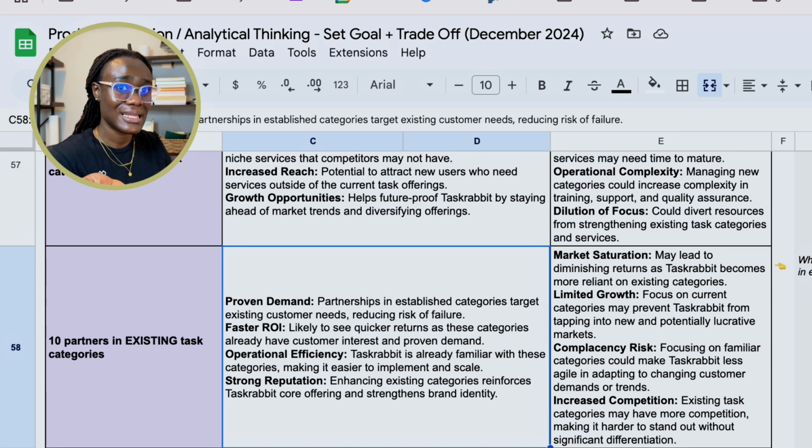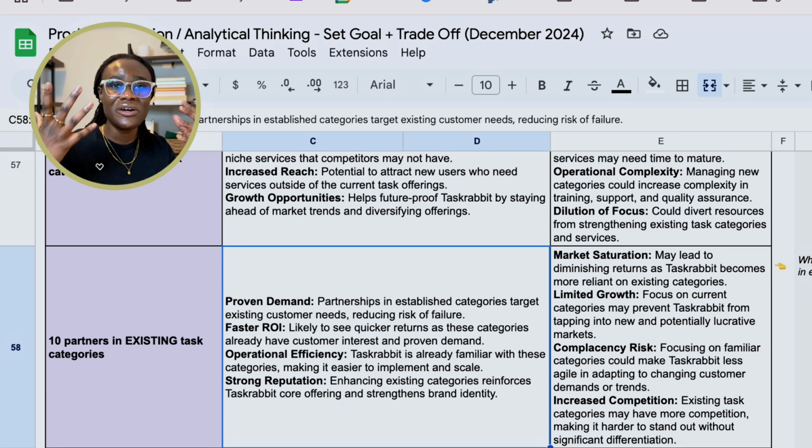Now, if we're considering the second option of TaskRabbit exploring opportunities in categories of existing tasks, so going after partners that are already doing some work within the categories of tasks that they currently support, the advantage of that is there's already a proven demand. So people are already on TaskRabbit trying to get those tasks done anyway. They're established in that category. It reduces the risk of failure. There's a faster return on investment.